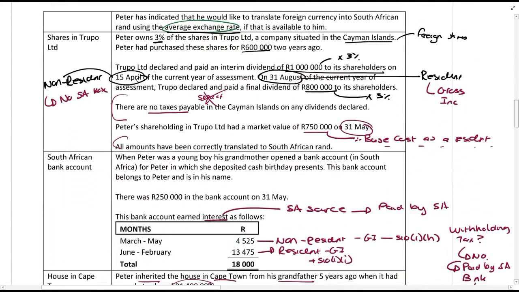Then the shares in Trupo, foreign shares, right? So what happens to this? Before the 1st of June, he receives some residence. He's a non-resident, and it's a foreign share. So there's no South African tax implications like we saw there.